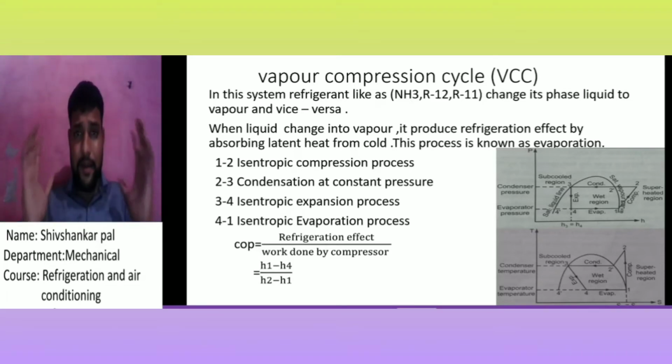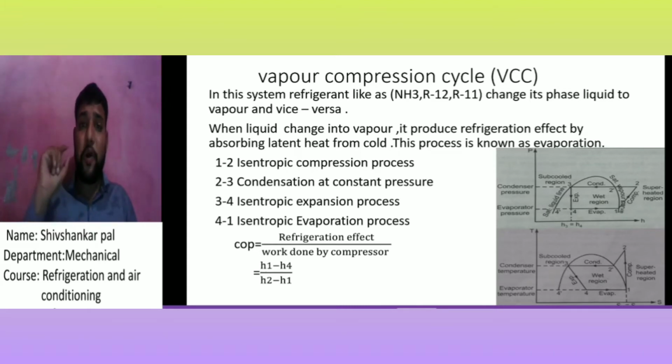In the vapor compression cycle, the refrigerant is liquid, not air. In our reverse Carnot cycle analysis, the refrigerant is taken as air, but the vapor compression refrigeration cycle takes the refrigerant as a liquid.